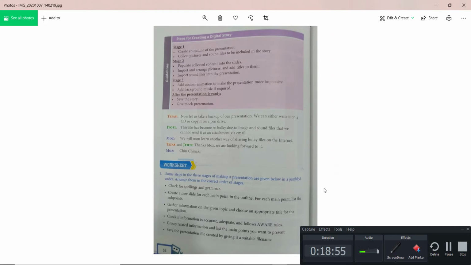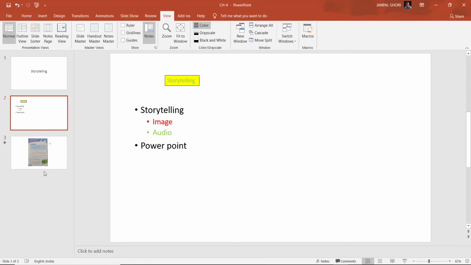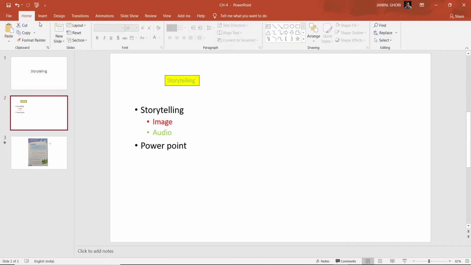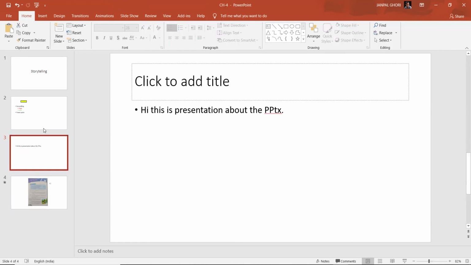Yes, here also I might have forgotten one slide, so no worries. After this, you can give some comment here. If you want to share with one or other member, you can give a note here. Hi, this is a presentation about the PPTX, that way. I just made one sentence. If you want to share this, you can add it in a slide.